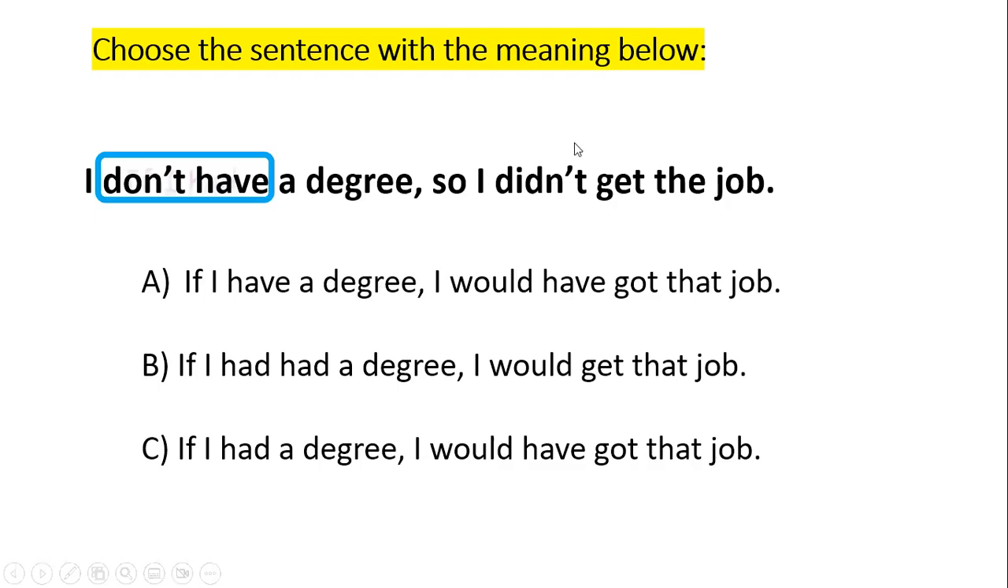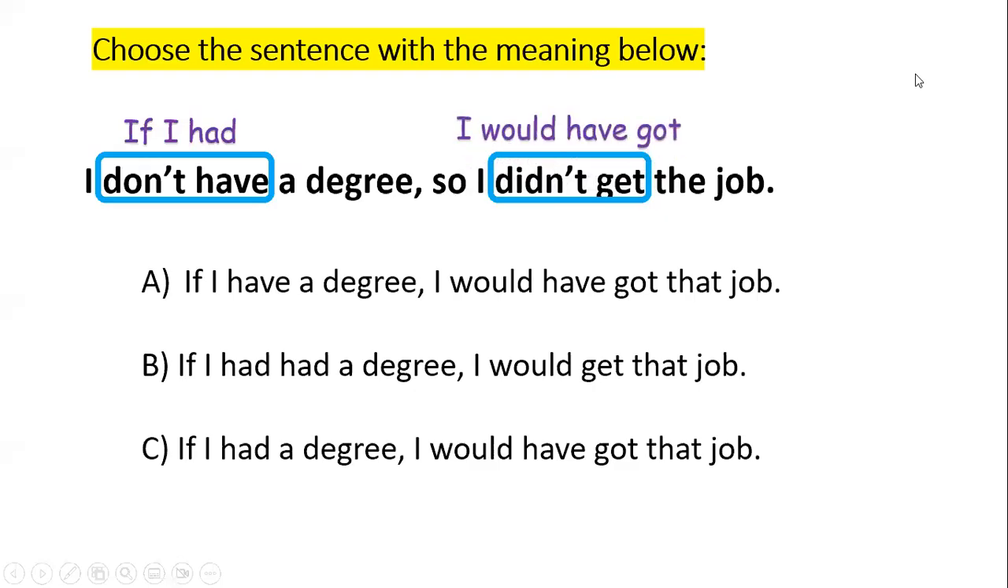Okay, so if I want to rephrase this, I need to have the opposite. Now here I have I don't, so the opposite will not be a negative form, okay? And I need the past of this. So if I had a degree, لو عندي درجة علمية, so I didn't get the job, what will happen here? I have something in the past already. In the regular sentence, you can see it in the past. So I need to go one step further in the past. So it will be like this.